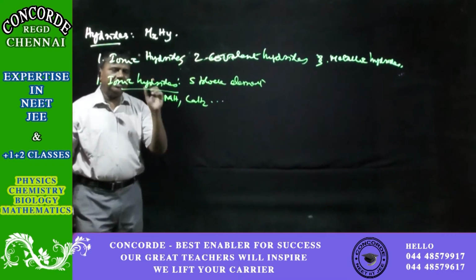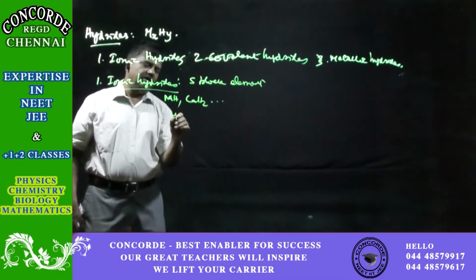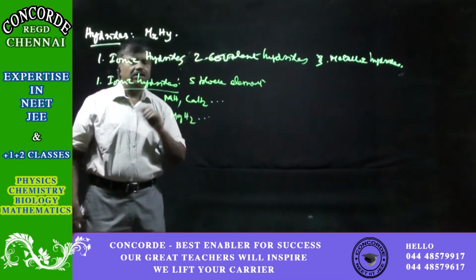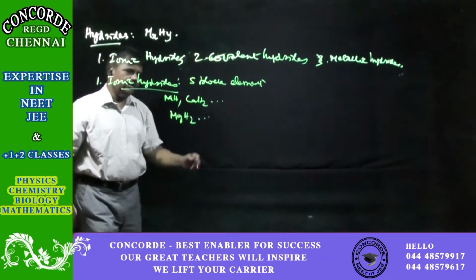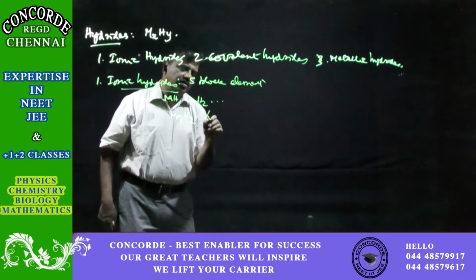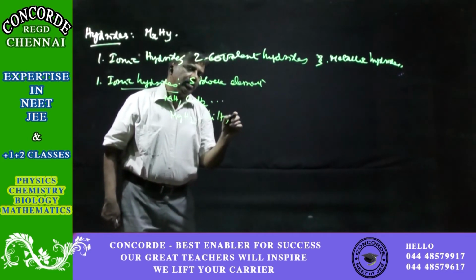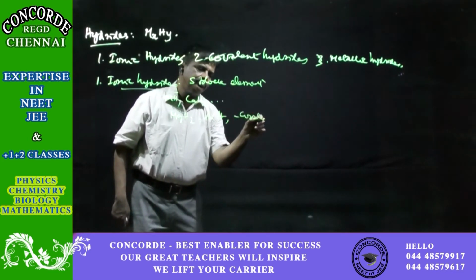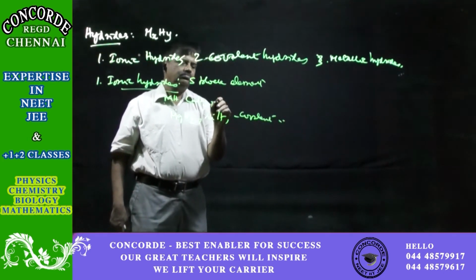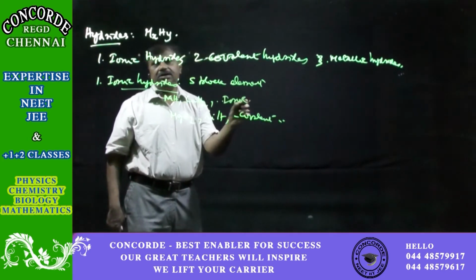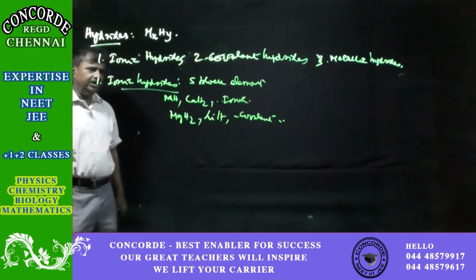But there are certain exceptions like magnesium hydride, which acts as a covalent hydride. Even lithium hydride has a covalent character. Some have an ionic character and these have a covalent character.